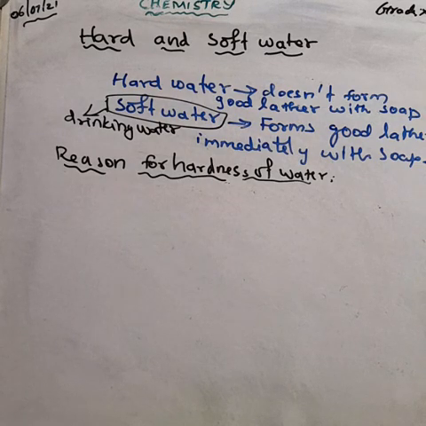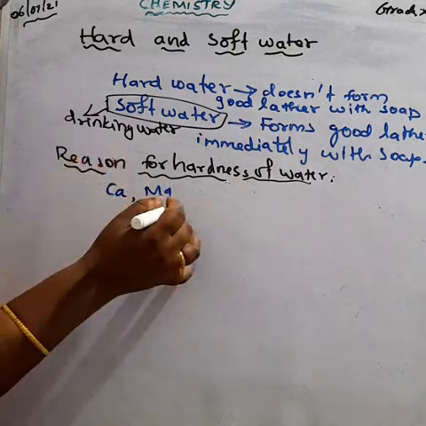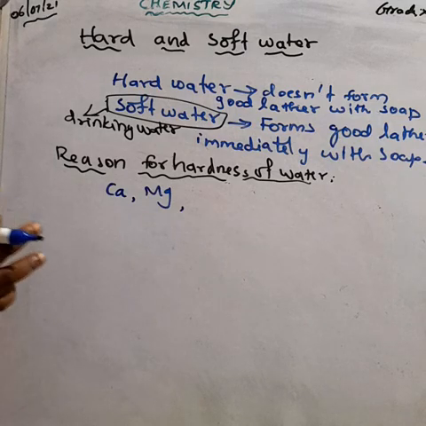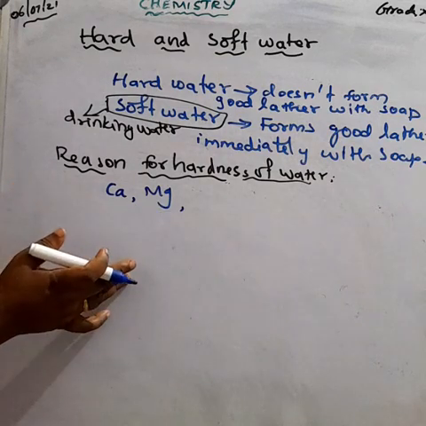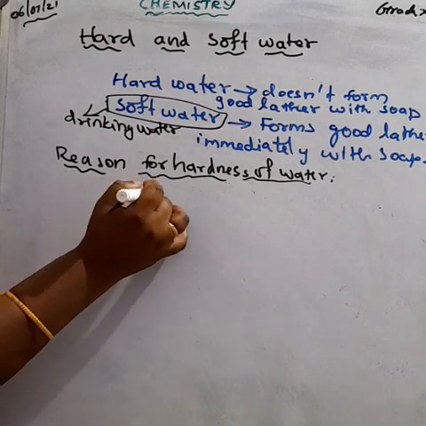First, what is the reason for the hardness of the water? Because it contains a high amount of mineral ions. Mineral ions means cations, metal ions: calcium, magnesium, and in certain areas aluminum and, in trace amounts, lead, which is very harmful to our body. But mostly calcium bicarbonate and magnesium bicarbonate are present in water. So the reason for hardness is the high amount of mineral ions present in water.